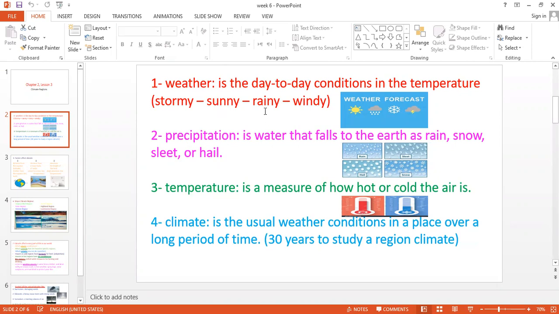It's raining in the summer, no problem, right? Sometimes we are in summer and it's a windy day. So when I speak about the weather, I'm speaking about the conditions for only one day. It's day-to-day conditions, right? So the weather may be stormy, sunny, rainy, or windy.